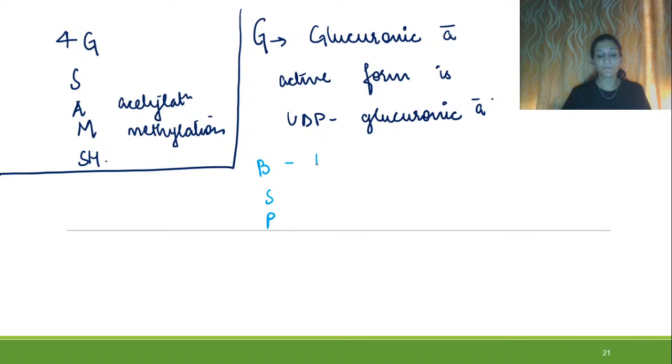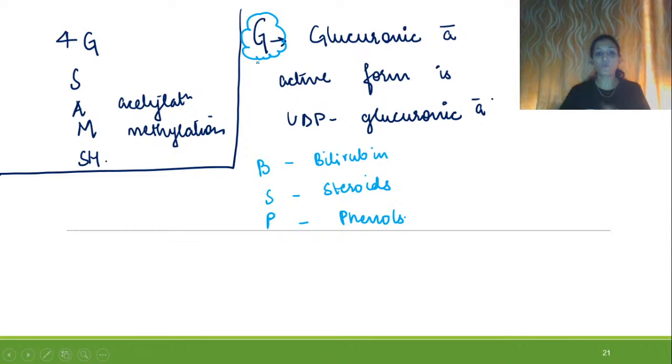So the names of the things which are detoxified by glucuronic acid, let us write the key BSP. B is for bilirubin, S is for steroids, P is for phenols. We'll be seeing how the bilirubin is actually detoxified by glucuronic acid. The first G is for the addition of glucuronic acid to our own body compounds. So it will go like this.